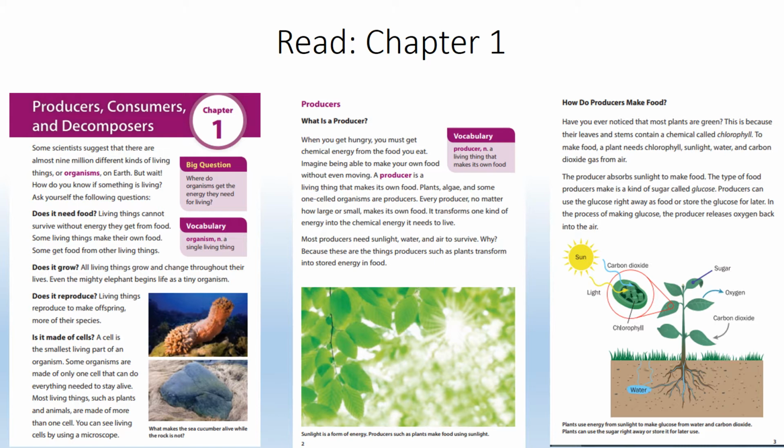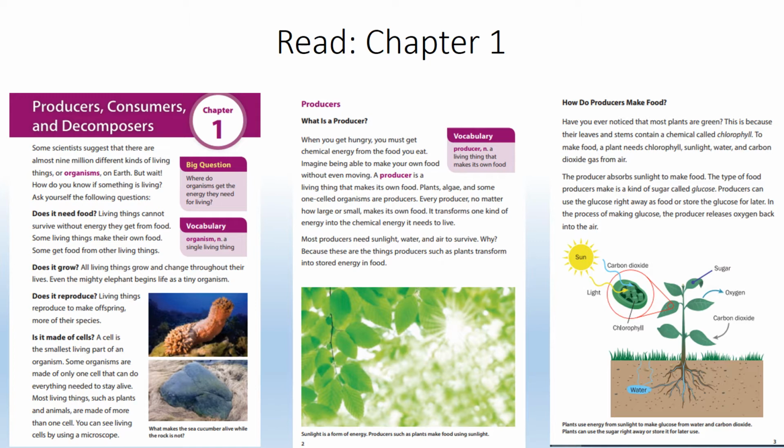So how do producers make food? Have you ever noticed that most plants are green? This is because their leaves and stems contain a chemical called chlorophyll. To make food, a plant needs chlorophyll, sunlight, water, and carbon dioxide gas from air. The producer absorbs sunlight to make food. The type of food producers make is a kind of sugar called glucose. Producers can use glucose right away as food or store the glucose for later. In the process of making glucose, the producer releases oxygen back into the air.